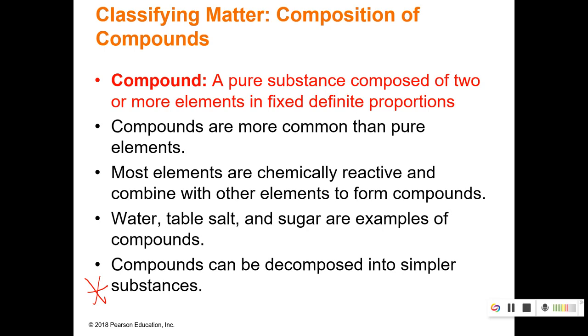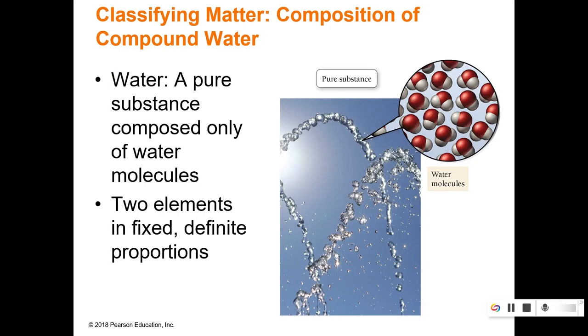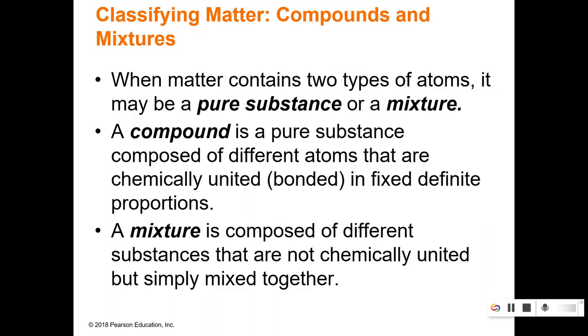The next thing, compounds can be decomposed, and this is by a chemical reaction. Okay, a chemical reaction can break those apart. So elements cannot be broken at all, but a compound can be with a chemical reaction. So here we've got water. It's a compound. It's got that fixed ratio of 1 oxygen to every 2 hydrogens. Okay, so remember the compound has the fixed definite proportion.